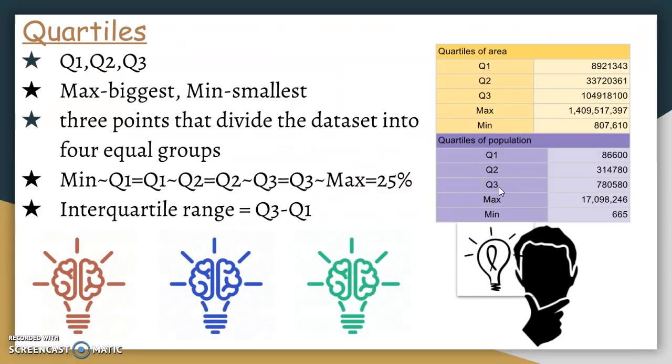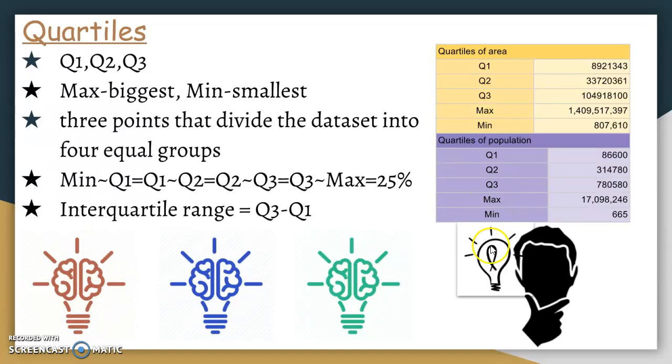So let's talk about quartiles. There are 5 important numbers in the whole data set: the maximum, the biggest value of the whole data set, and the minimum, the smallest value. We also have Q1, Q2, Q3, which are 3 points that divide the whole data set into 4 equal groups. That is to say, minimum to Q1 equals Q1 to Q2 equals Q2 to Q3 equals Q3 to maximum equals 25% of the whole data set. There's also the interquartile range, which equals Q3 minus Q1.